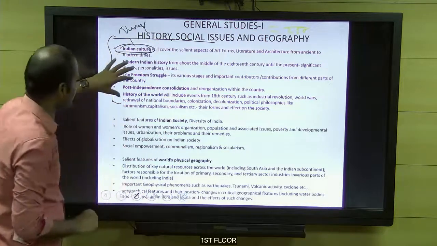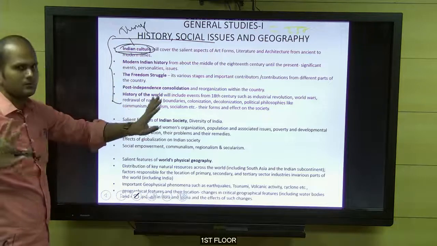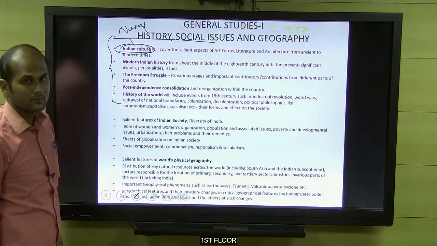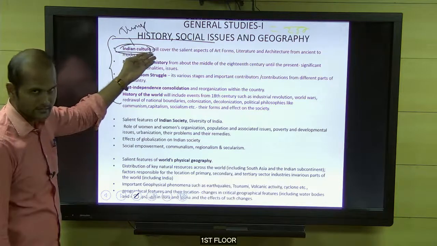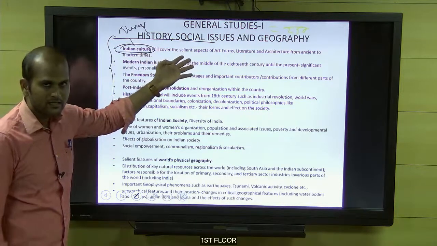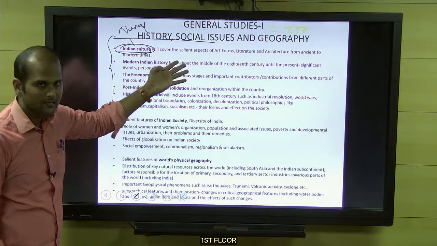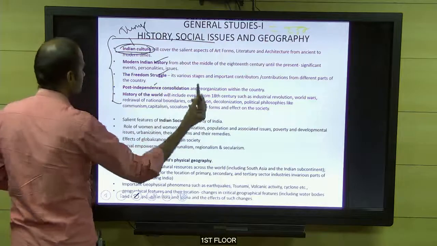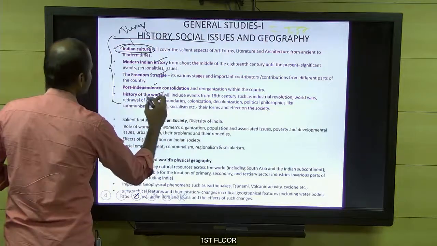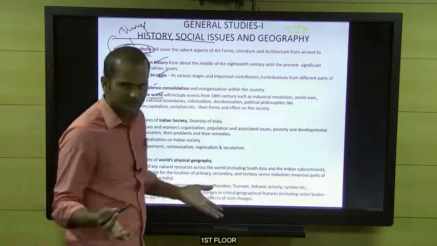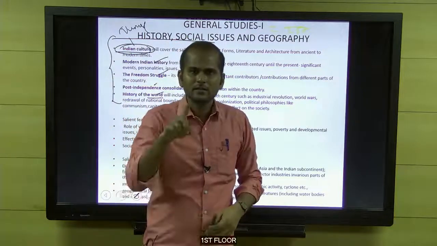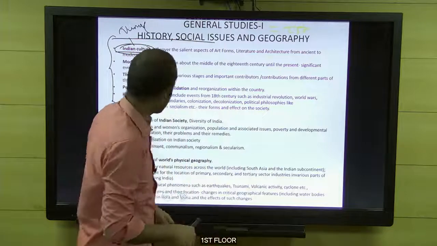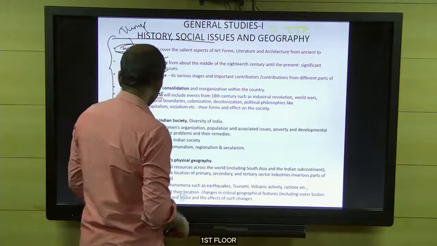So just imagine, if you don't study history, you can't touch the first paper. Why Gupta history? Because of Indian culture. Then it's very easy. What would be the second, third question? Indian history. The fourth, fifth question? Post-independent. The seventh, eighth question? History of the world. Easy. That's why I ask you to go through the syllabus. Questions will be asked based on that only. Okay, so here I come back to this.